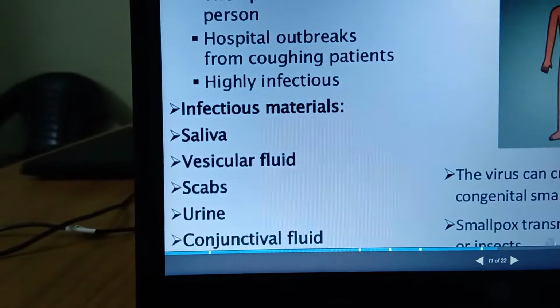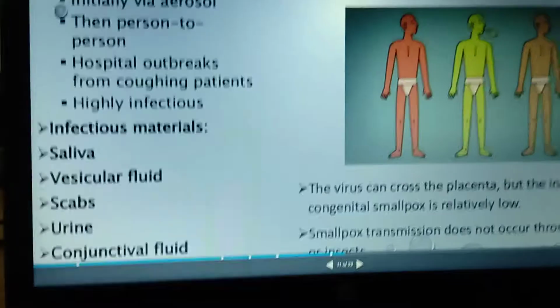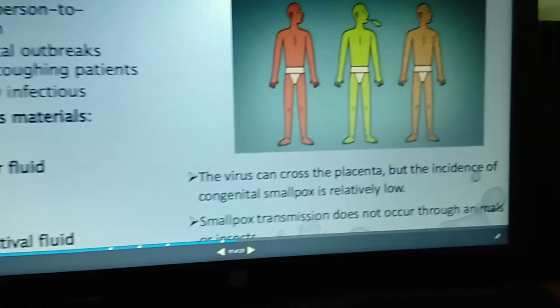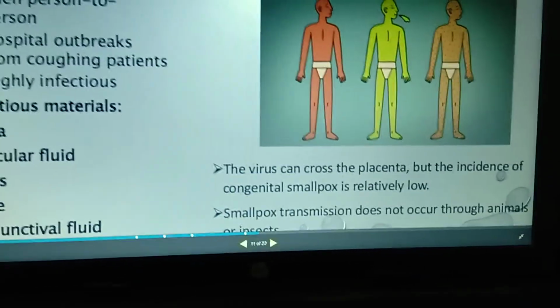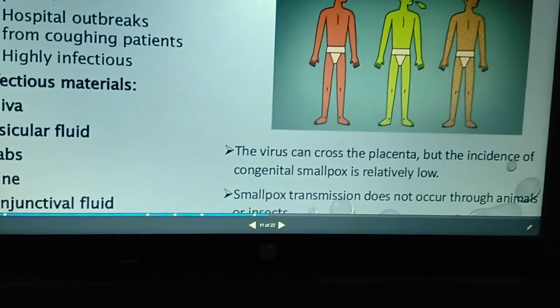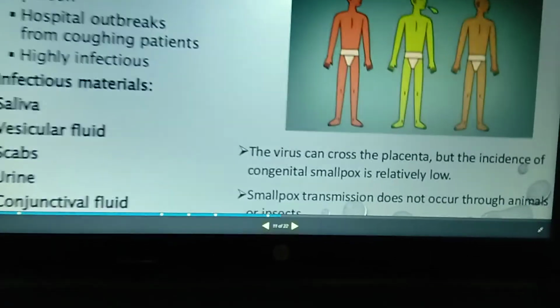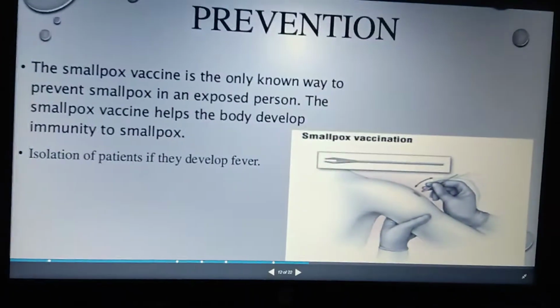The virus can also cross the placenta from the mother to the baby. It does not occur through animals or insects; it is only droplet infection or person to person infection.